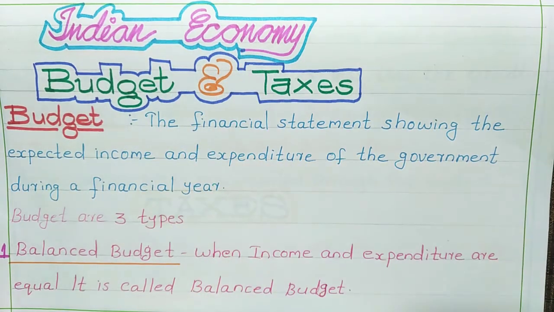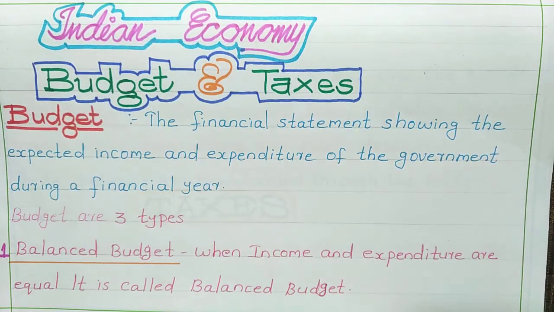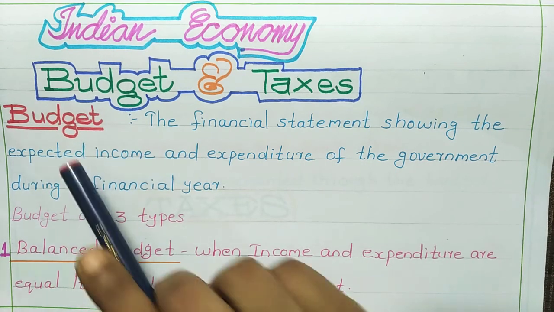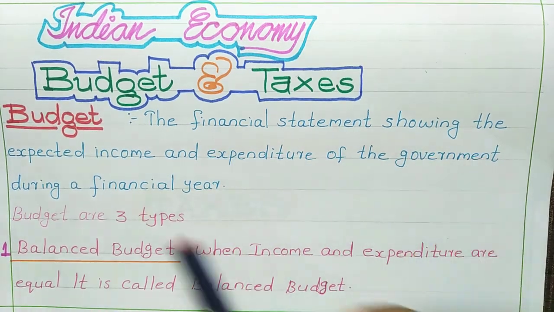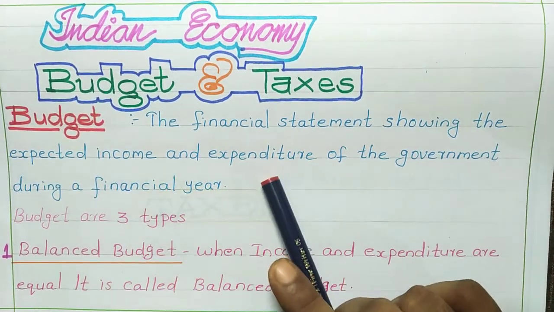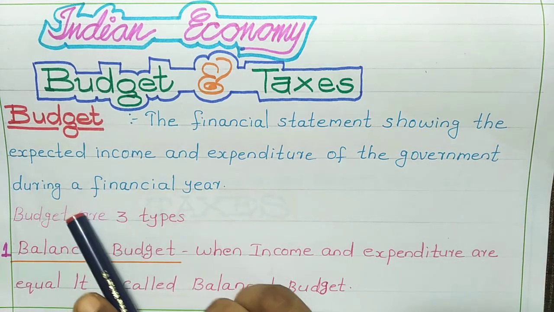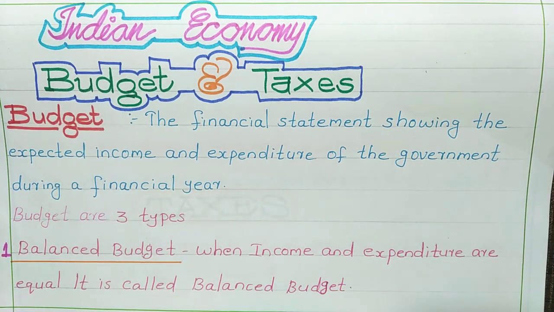Indian economy, budget and taxes. First, let's see about the budget. Budget is nothing but the annual financial statement. Now, let's see the definition. The financial statement showing the expected income and expenditure of the government during a financial year. It shows the expected income and expenditure of the government during a financial year.